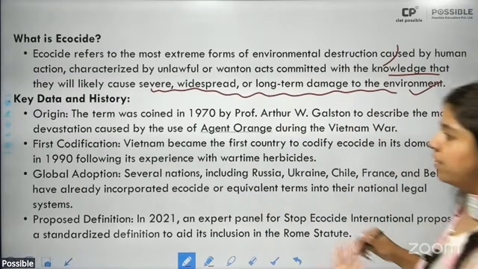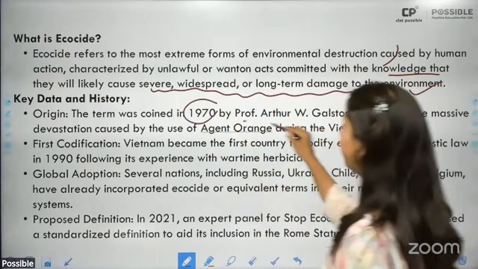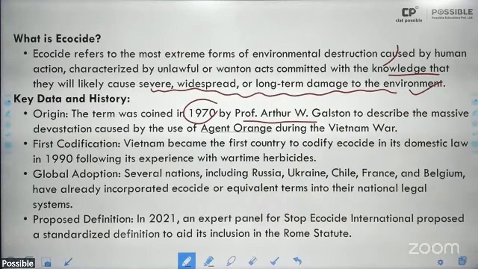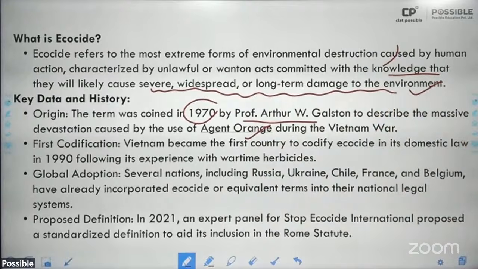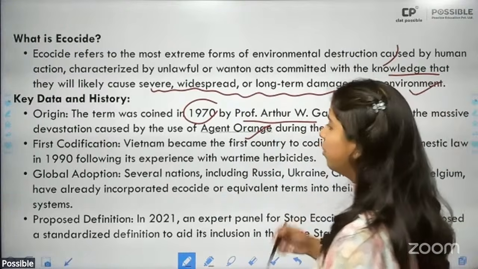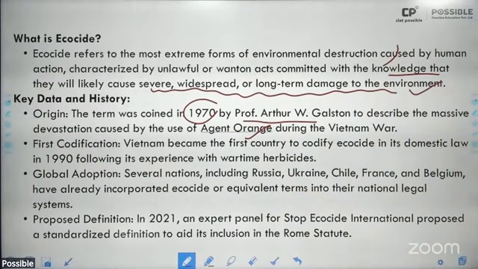All right. So it was first coined in 1970 by Professor Arthur W. Galston to describe the massive devastation caused by the use of Agent Orange during the Vietnam War. Okay. First codified: Vietnam became the first country to codify ecocide in its domestic law in 1990, following its experience from war-time herbicides.